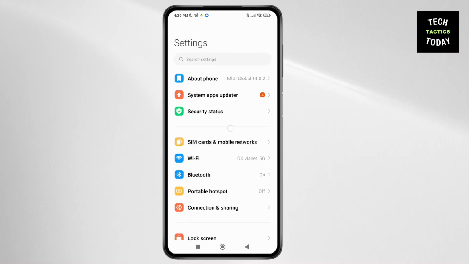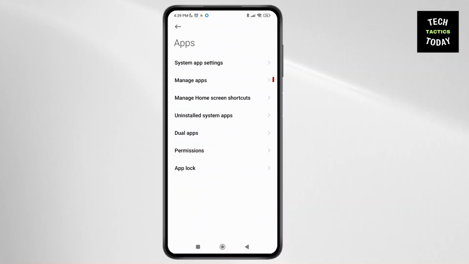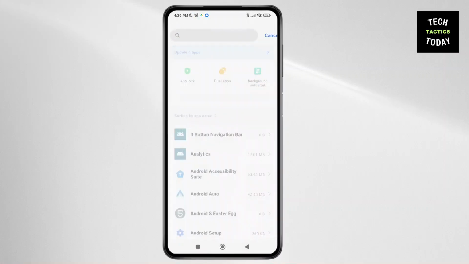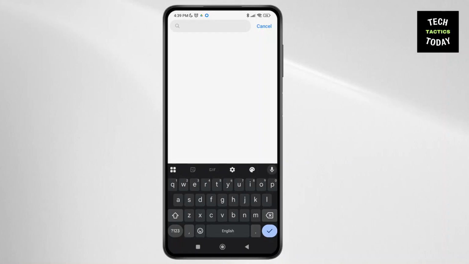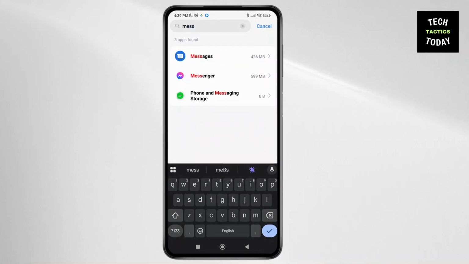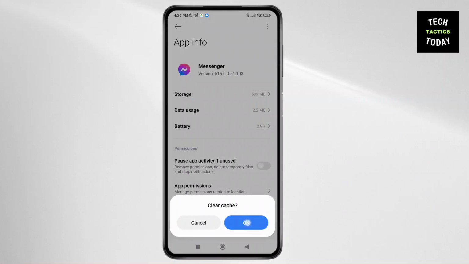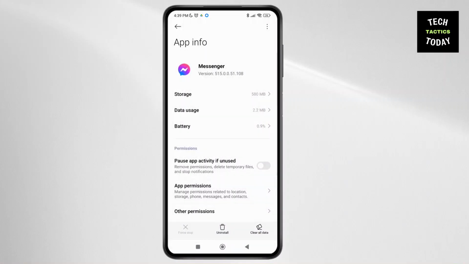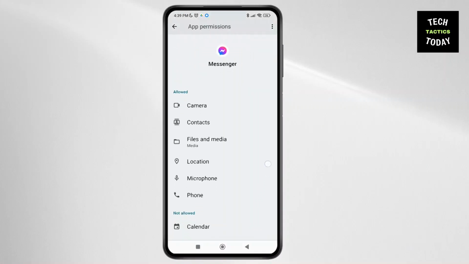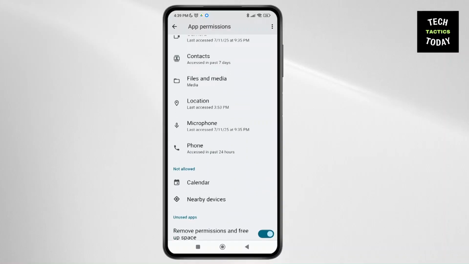And as you launch the settings application, simply tap on the option of apps by scrolling down and search for manage apps, and tap on the search bar to search for the Messenger. Over here, just tap on the application and simply tap on clear data and clear the cache. Now tap on app permissions and make sure that you have given access to all the options like phone, microphone, files and media, and so on.